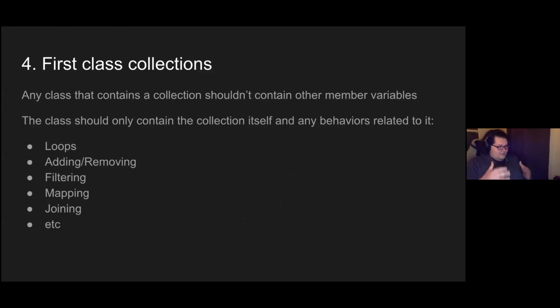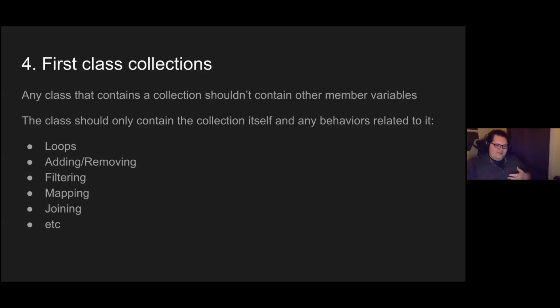And we want to additionally make that collection be a class within our code base so that any sort of loops, adding, removing, filtering, mapping, joining, any sort of behaviors that we would want to do on that collection is